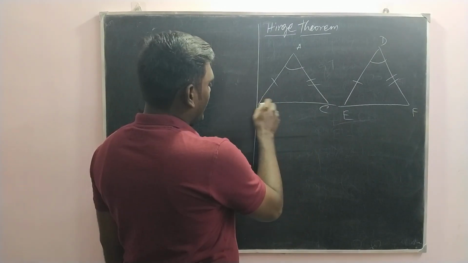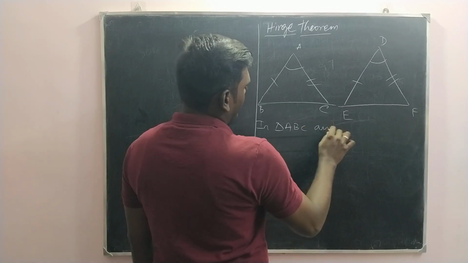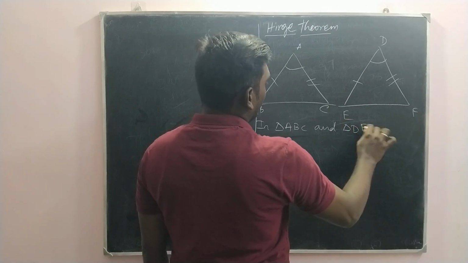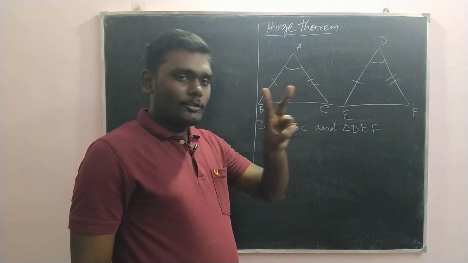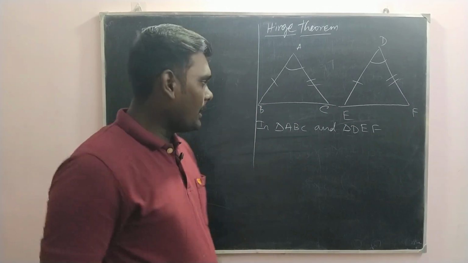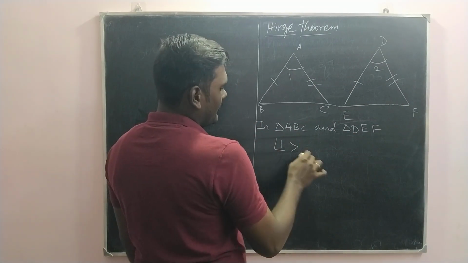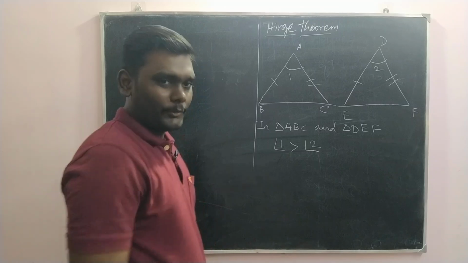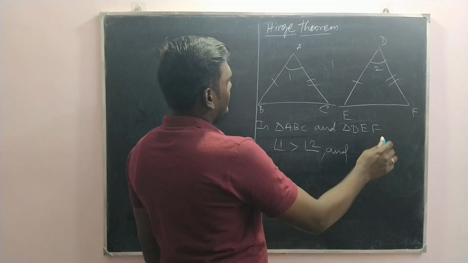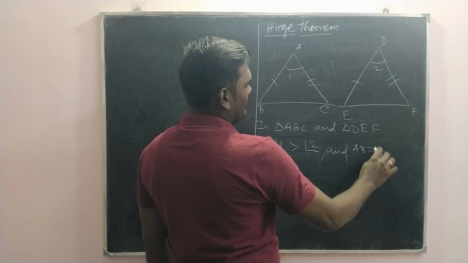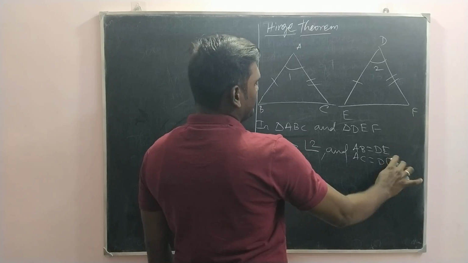So in triangle ABC and triangle DEF, the corresponding two sides are equal and the included angle is greater, like angle 1 is greater than angle 2, with AB equal to DE and AC equal to DF.